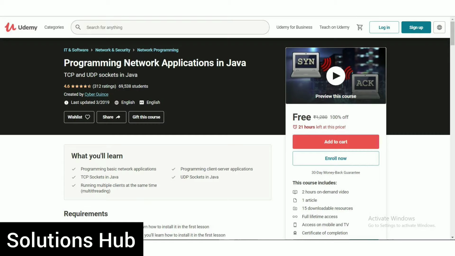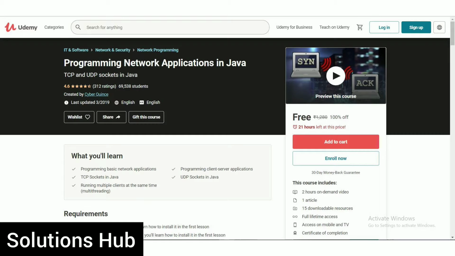The first course is Programming Network Application in Java, TCP and UDP sockets in Java. The rating of that course is 4.6 and already 69,538 students enrolled. This course is completely free. Only 21 hours left at this price, and this course includes 2 hours on-demand video, 1 article, 50 downloadable resources, full lifetime access on mobile and TV. At the end, you get a certificate of that course.